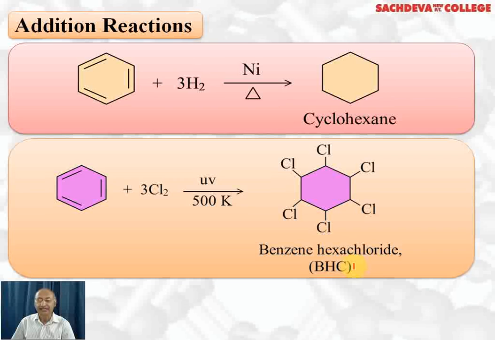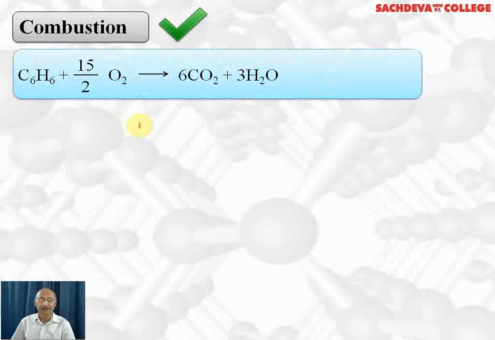It is also called lindane or 666 because it contains 6 carbon atoms, 6 chlorine atoms, and 6 hydrogen atoms. That's why it is called 666. It is widely used as an insecticide. So this is the addition product of benzene. When benzene undergoes addition reaction with chlorine in the presence of sunlight, we get benzene hexachloride. The IUPAC name of this product is 1,2,3,4,5,6-hexachlorocyclohexane.